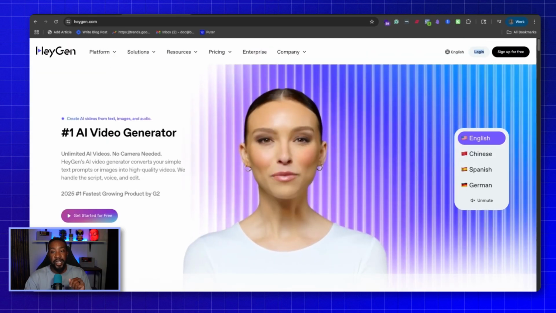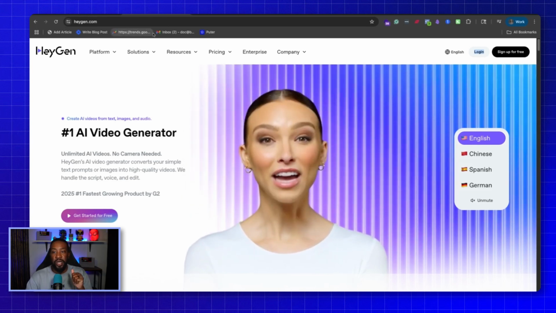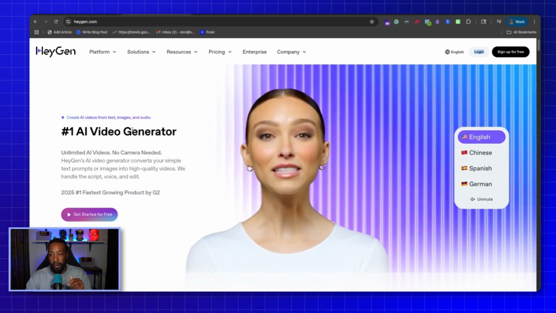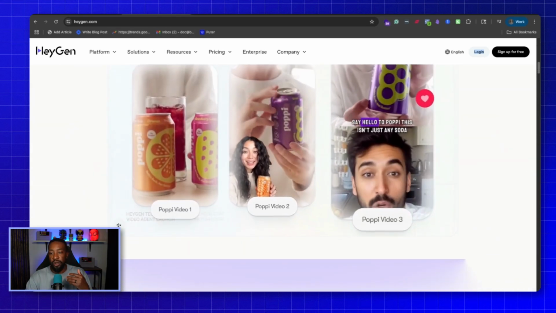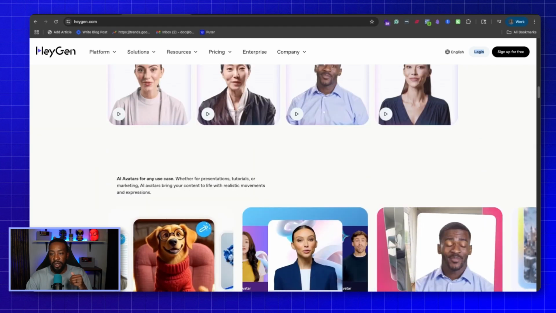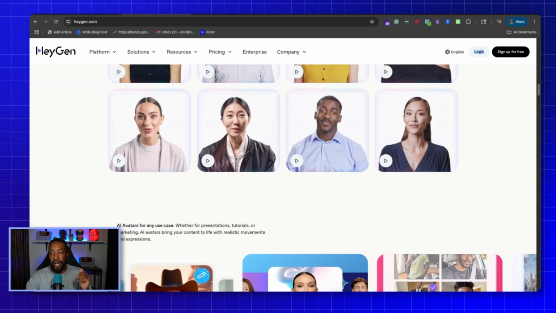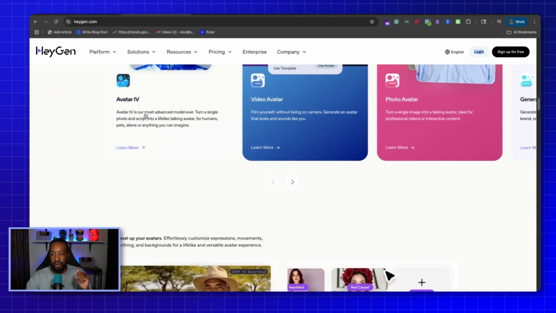Number two, we're going to look at HeyGen, which is the number one AI video generator. So you're going to be able to create AI videos from text, images, and audio. If you're trying to create different commercials where you're going to be showing off a certain product, you can be doing that as well. You can use different avatars, and depending on your use case, you can go through the different steps you could use right here.